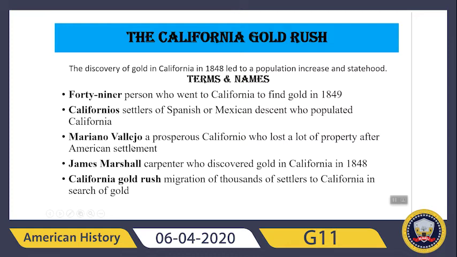He was a prosperous Californian who lost a lot of property after American settlement. Then we have James Marshall. He was a carpenter who discovered gold in California in 1848. And the last one is the term California Gold Rush. This term refers to a migration of thousands of settlers to California in search of gold.